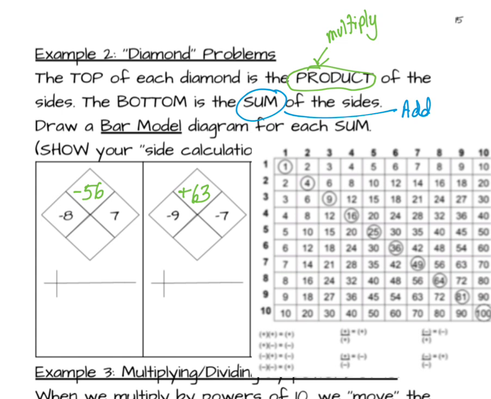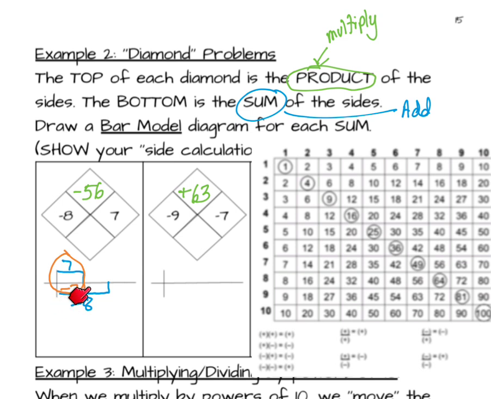And now let's add those. I draw a bar for the negative 8 and a bar for the positive 7. I make 7 zero pairs. Now, we're having a quiz on this. In your quiz, you must show inside the 0 there should be a positive number and its opposite, negative number. So in this case, positive 7, negative 7. You need to have 2 numbers inside the 0. They need to be opposites, positive on top, negative on the bottom. That's how we make 0 pairs.